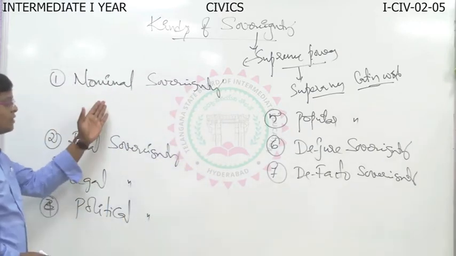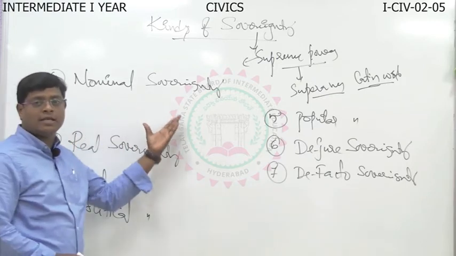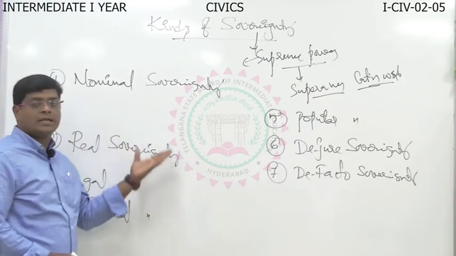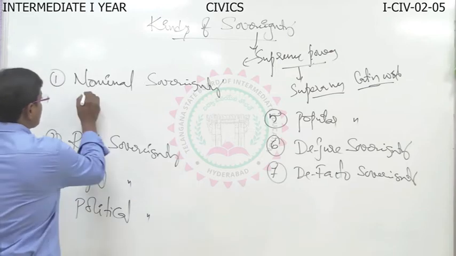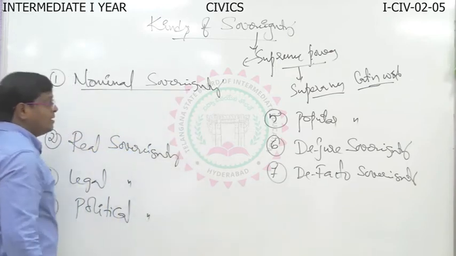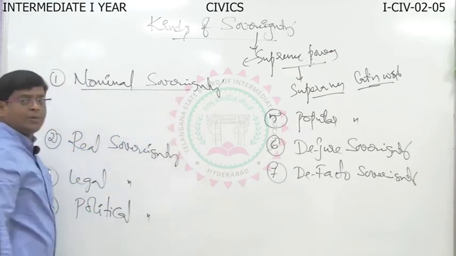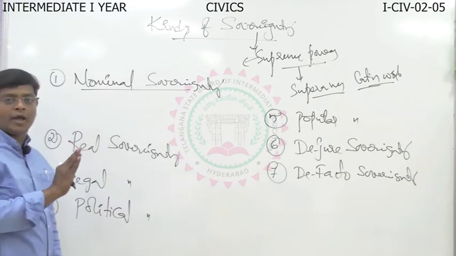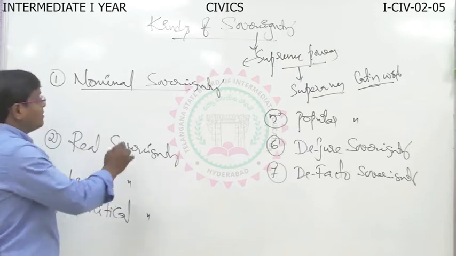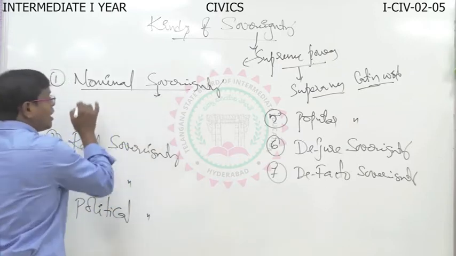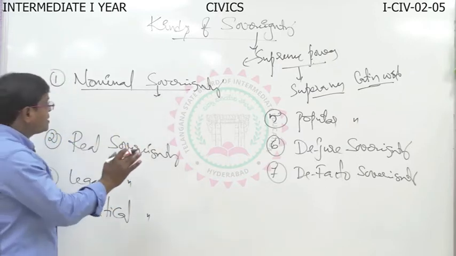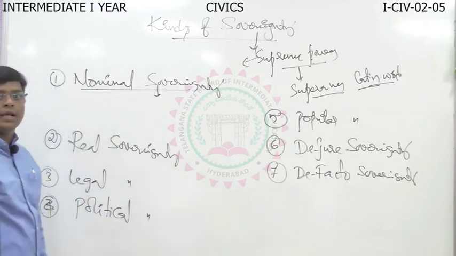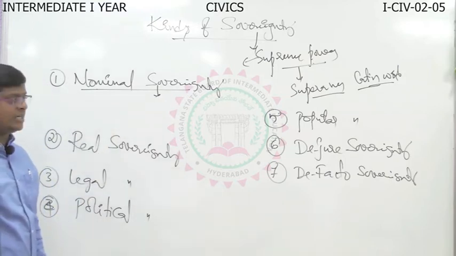Most of the 2 marks questions are asked from this area. Please concentrate on this. Firstly, nominal sovereignty. Sovereignty power means supreme power over citizens and subjects unrestrained by law, according to Jean Bodin. This power enjoyed by a person or a group of persons by namesake is called nominal sovereignty. Understood?